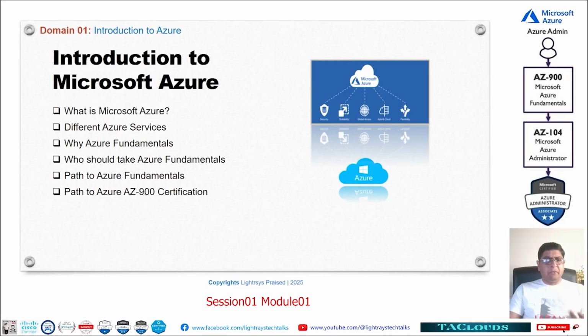For example, if you want to build a company and host a website for it, you need a room, then you need some servers, then electricity, and different kinds of security, cameras, and all these things just to host one website. So why would you do that? Because that will cost you thousands of dollars just to host one website.